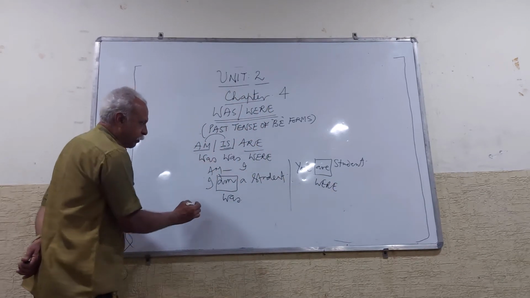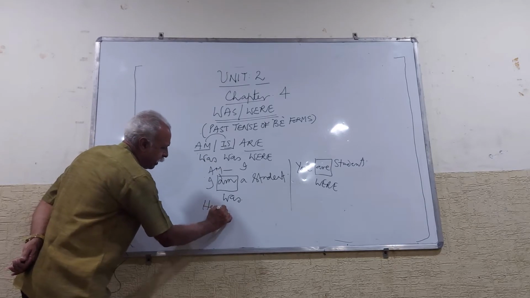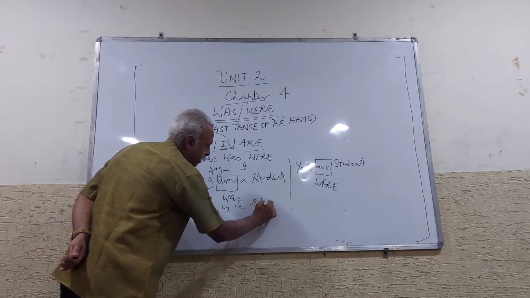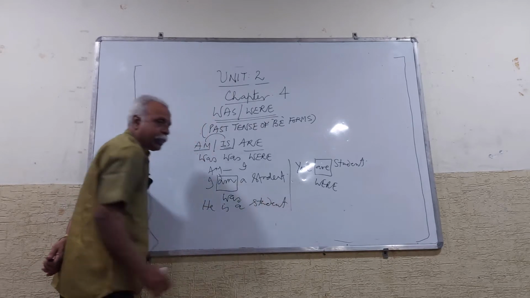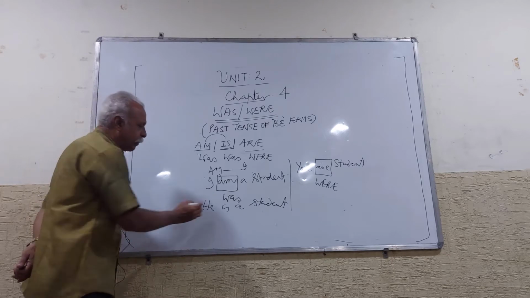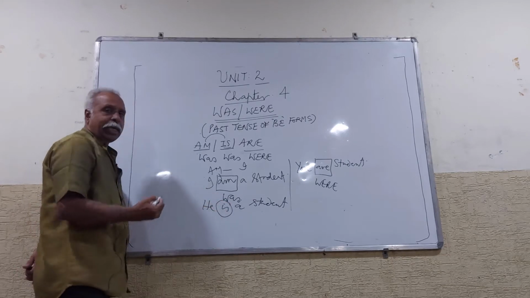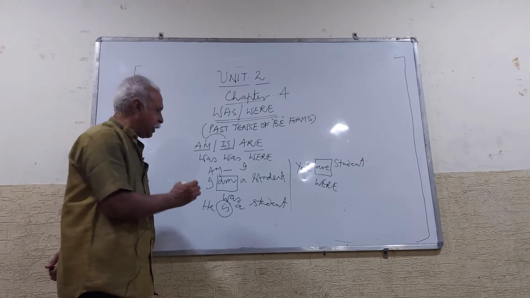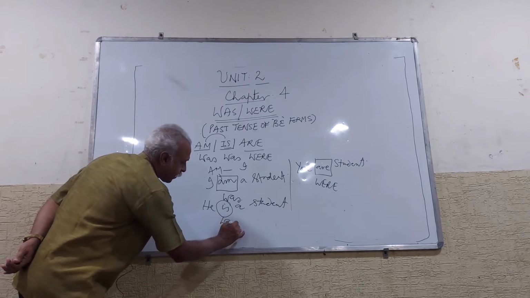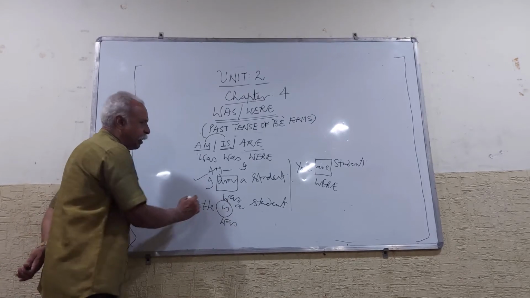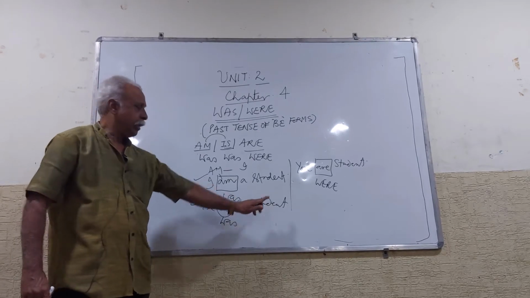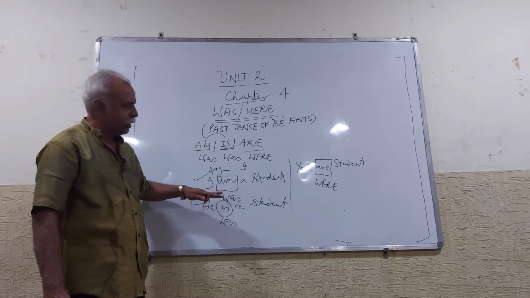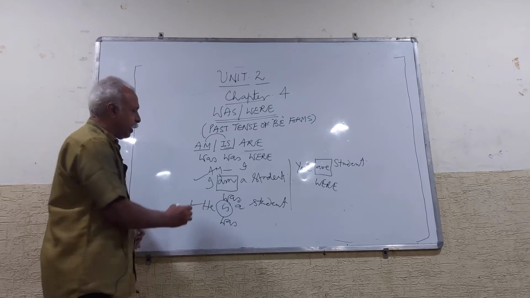Now, before that, I would like to hear: he is a student. Here, what is the be form? Is. In order to change this into past tense, what do you have to do? You have to change the be form, that is, write was. From these two examples, I am a student in present tense and he is a student in present tense, see what is the change when they are written in past tense?